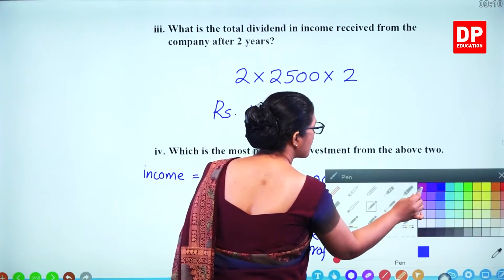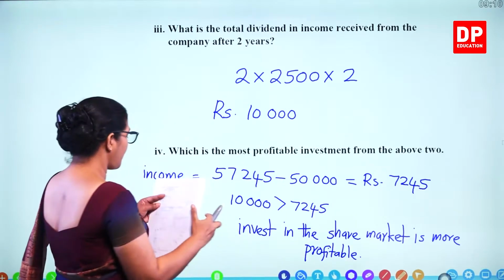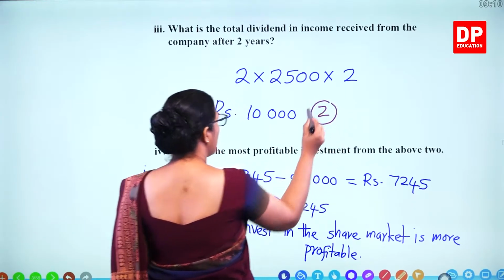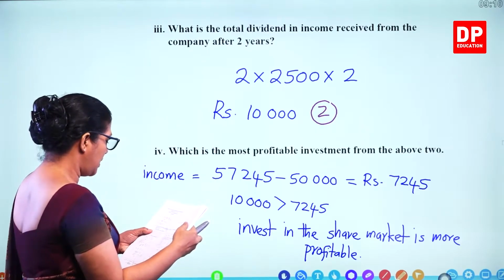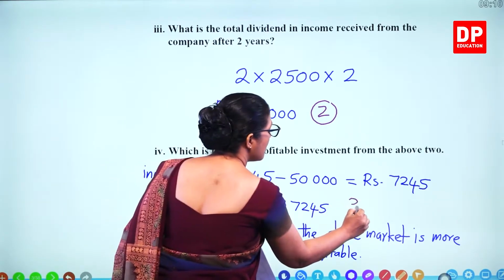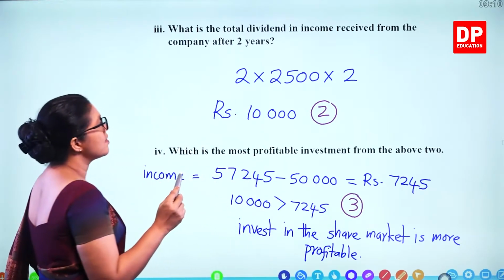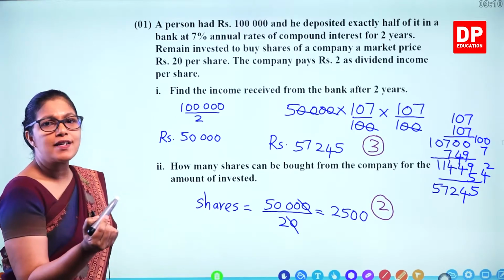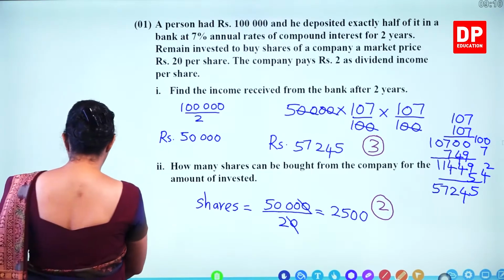So how many marks? You get 2 marks for this step and 3 marks for writing this. So 5 here and the previous 5 marks, 10 marks for the whole question.